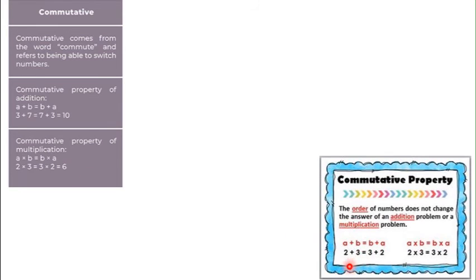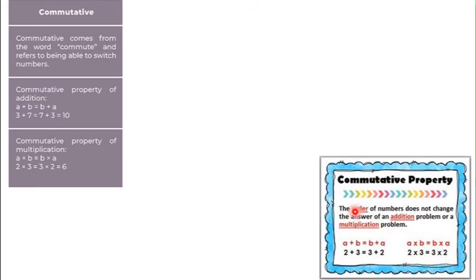See, children, here we have taken 2 and 3. So 2 plus 3 equals 5. Next we are changing the order. 3 plus 2. That is also 5. So even if we are changing the order, here also the answer remains the same. In the same way in multiplication also, 2 3s are 6, 3 2s are 6. So both are equal. 2 into 3 equals 3 into 2.